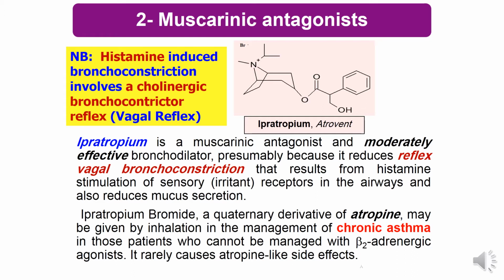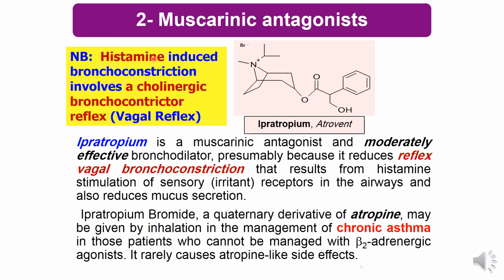Ipratropium is a muscarinic antagonist that blocks the muscarinic receptors and prevents acetylcholine from binding to these muscarinic receptors. Ipratropium contains a quaternary amine. I want to note the histamine-induced bronchoconstriction. Histamine is a natural physiological substance that is produced in the body in response to allergens.